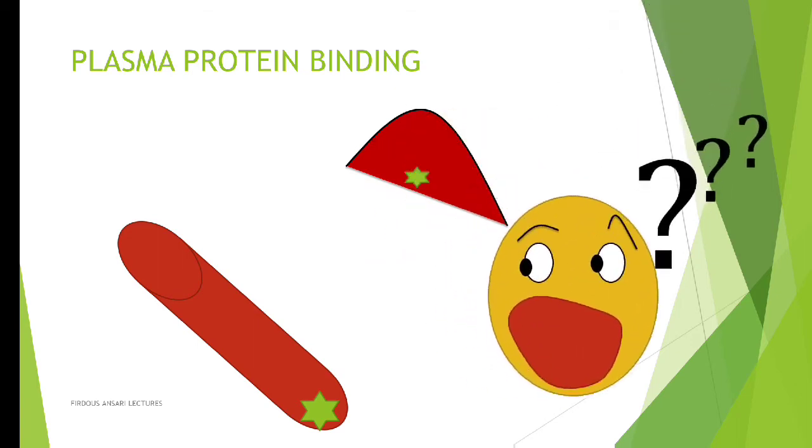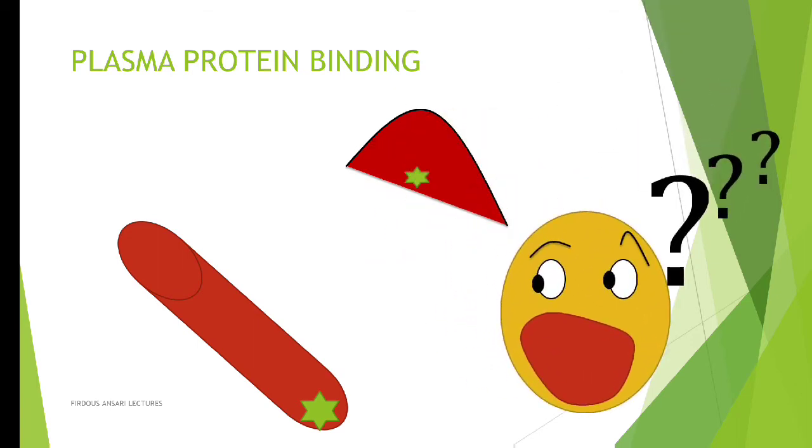Now you will be thinking, how come? Because distribution occurs after absorption. For absorption also, the drug molecules need to cross the barriers, and for distribution also the drug needs to cross the barrier. Now I am talking about a lipophilic drug of a bigger size. How come absorption has occurred, but after absorption the size of the drug has increased?